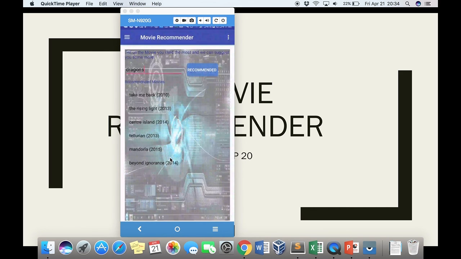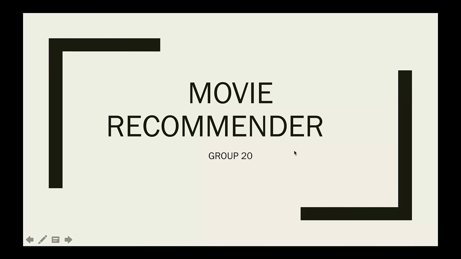Okay, now going back to our application. Now moving on to tasks 17, 18 and 19, which relate to testing of the application and the optimization of the application. For this, we have ensured that our application doesn't break down at any point and it remains consistent. Also for the testing, we have compared the results of our application with IMDb, and the genre predicted by IMDb is exactly the same as what our movie recommender application is predicting.